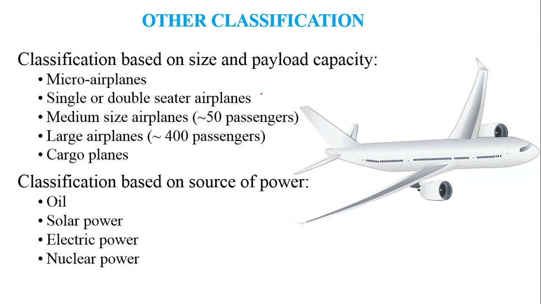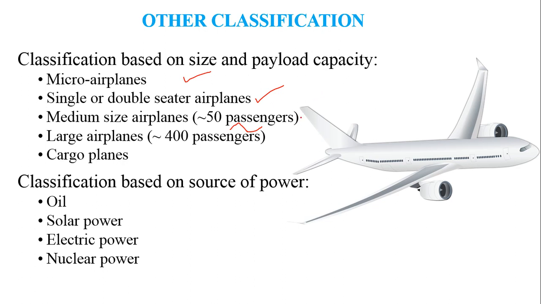Now when we classify the aircraft based on the size and payload capacity, it can either be a micro airplane or a single or double-seater airplane. It can also be a medium-sized airplane. Typically here we are classifying the size and payload based on the capacity, such as if it is able to carry about 50 passengers, it is termed a medium-sized airplane. An example of a medium-sized airplane is the ATR kind of aircraft, which are operated for domestic or regional purposes.